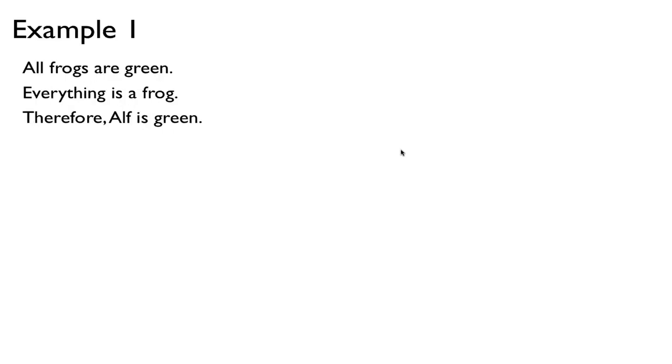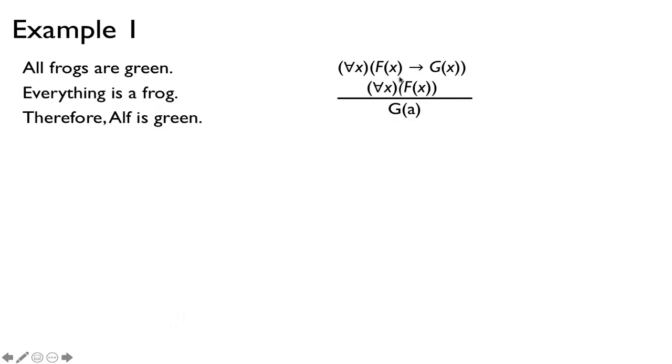Here's an example. All frogs are green, everything is a frog, therefore Alf is green. Let's write this in predicate logic: for all x, f of x implies g of x; for all x, f of x; therefore g of a. If everything is a frog, and all frogs are green, then everything is green, including Alf. That's basically the reasoning. So let's prove this by using the tree method.